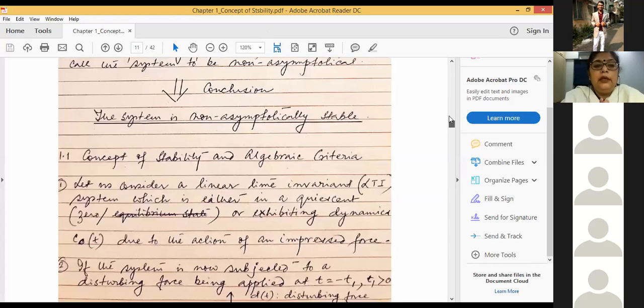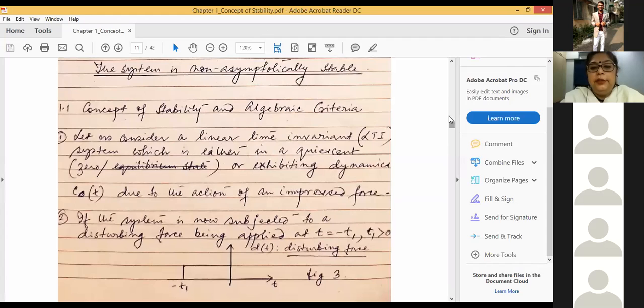Our next topic is concept of stability and algebraic criteria. So as I said, in this particular course, we'll be discussing only linear time invariant system.